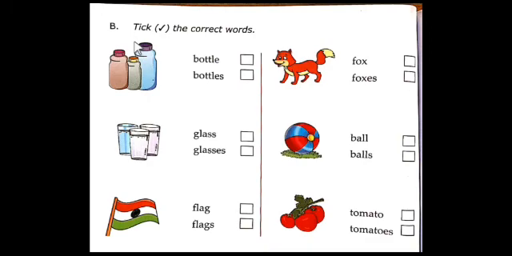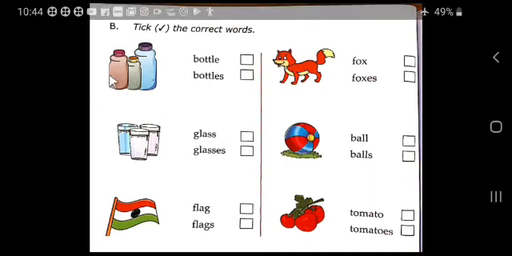These are bottles. How many bottles are there? 1, 2, 3. There are 3 bottles. So it is in the plural form. We say bottles. Here tick the right mark.